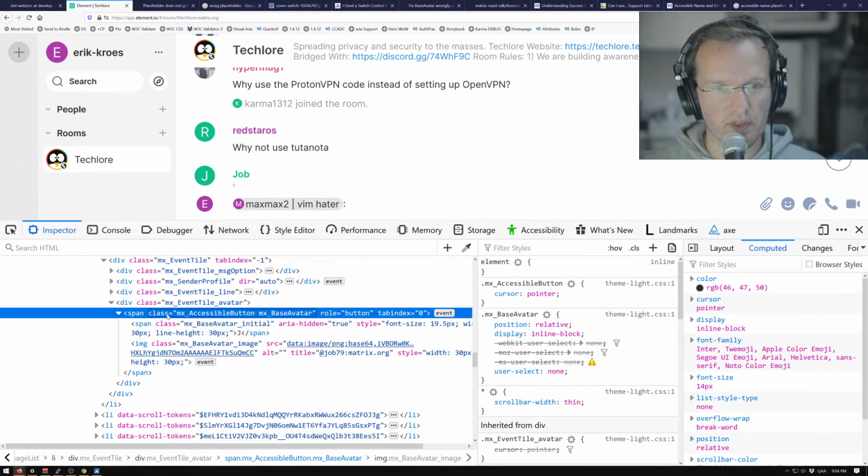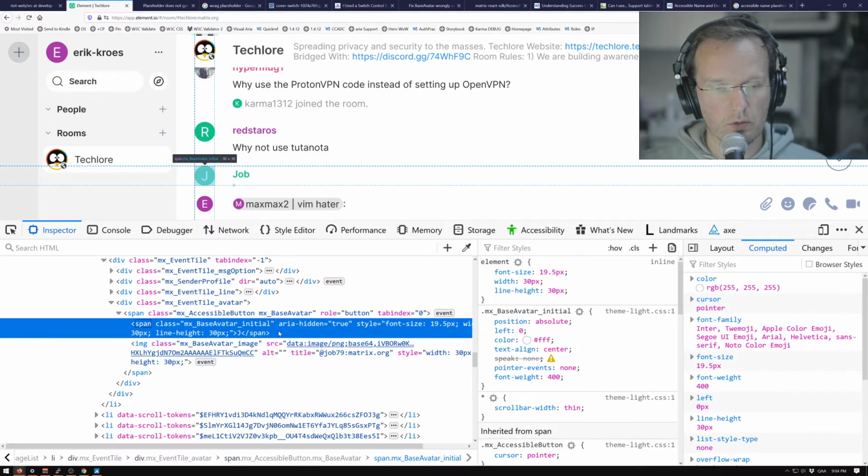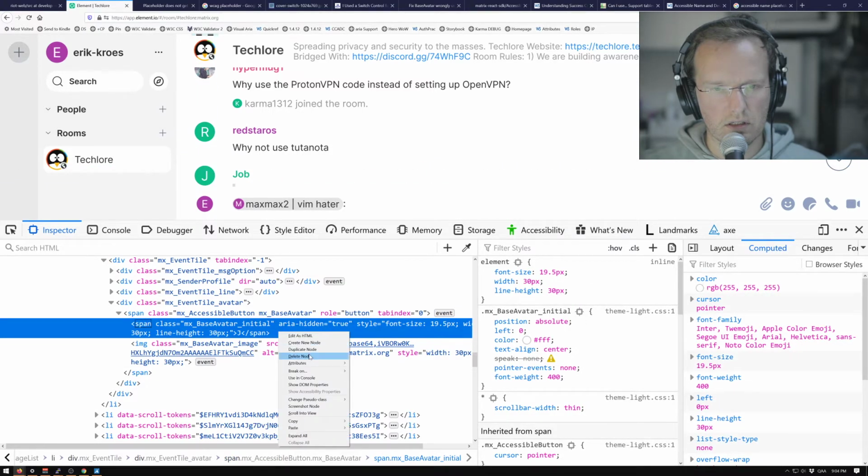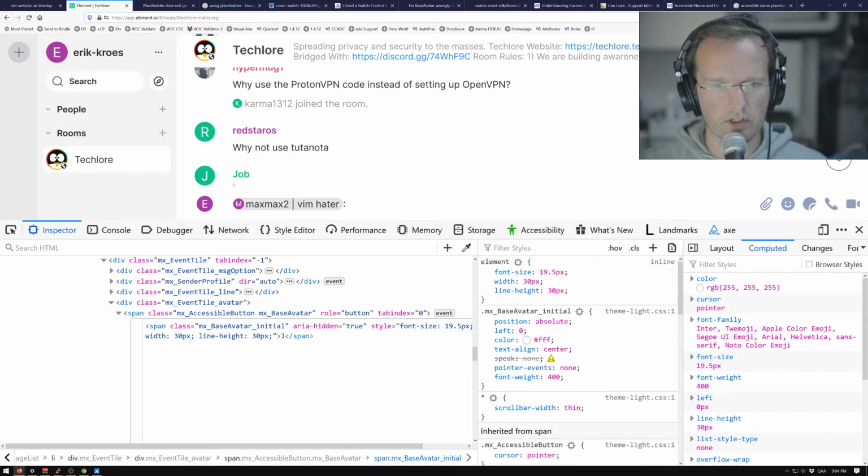But there should be something naming this. So an easy fix would be to edit as HTML, just to give an impression. You could put another span here. You could call it class visually-hidden. You often see this name, for example, in Bootstrap. And within the class, you could use the username. So in this case, Job.